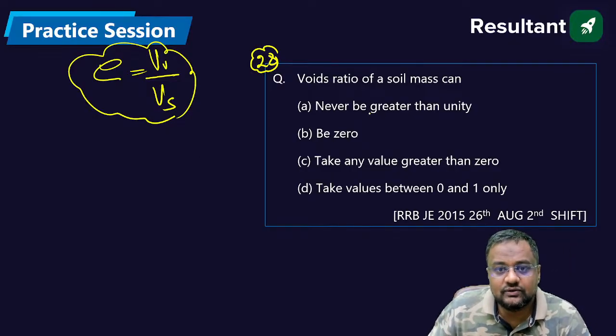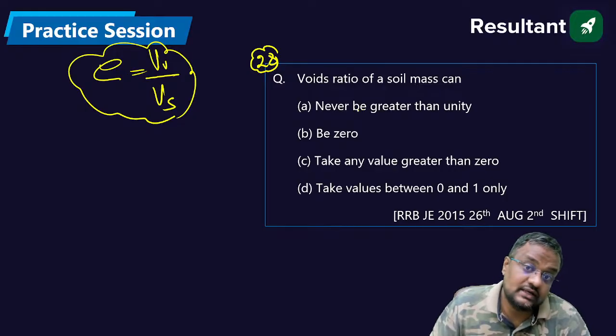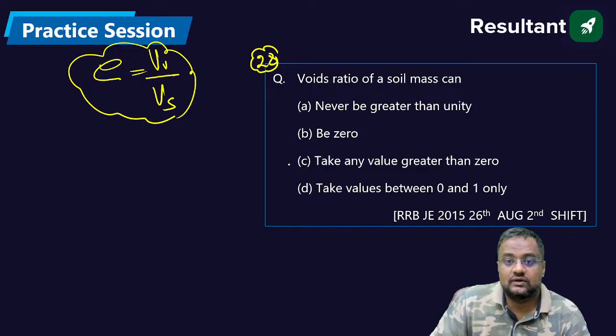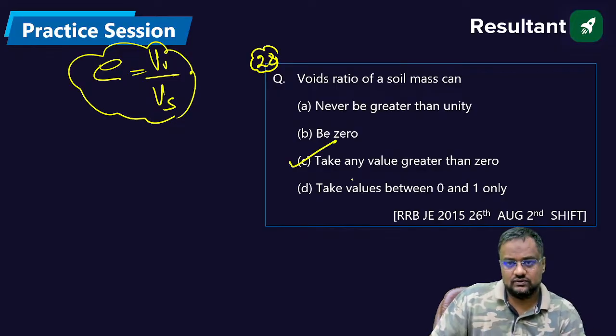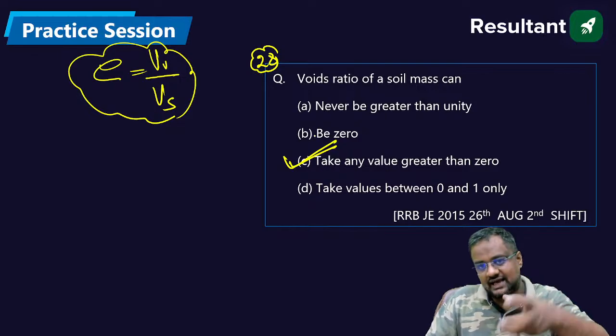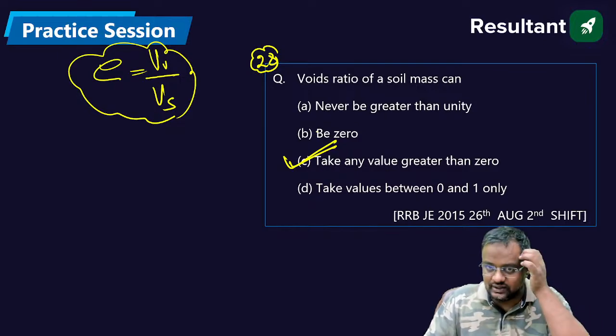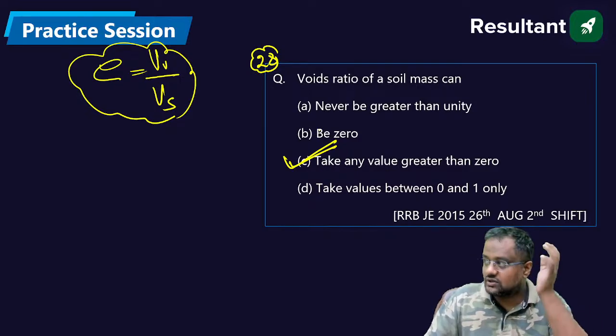Can it never be greater than unity? It can be greater than unity, yes. If voids are more, it can be greater than unity. It can take any value greater than 0. It can be more than 1. It cannot be 0 because all soil has either air voids or water voids; all solid particles will not be there.